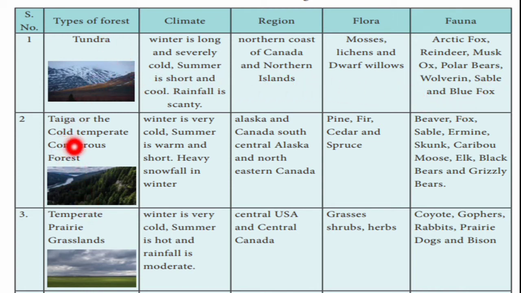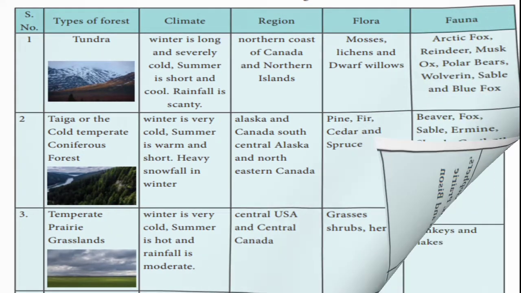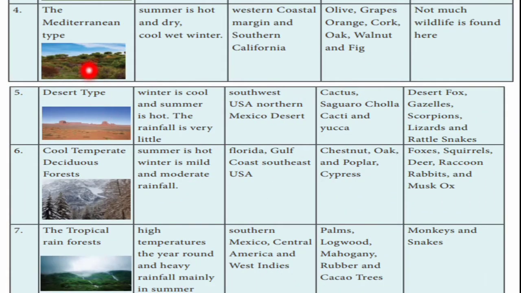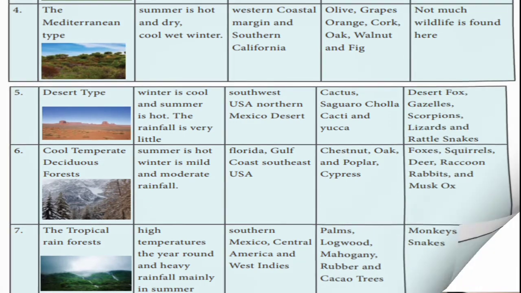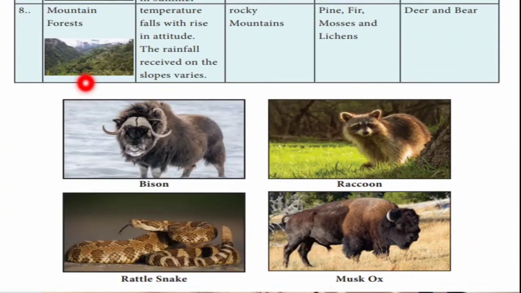The next type is taiga, or the cold temperate coniferous forest, and then temperate prairie grasslands, the Mediterranean type of forest, the desert type of forest, the cool temperate deciduous forest and the tropical rain forest. The types of forest are divided based on their location. And the next one is mountain forest, near the mountain areas.